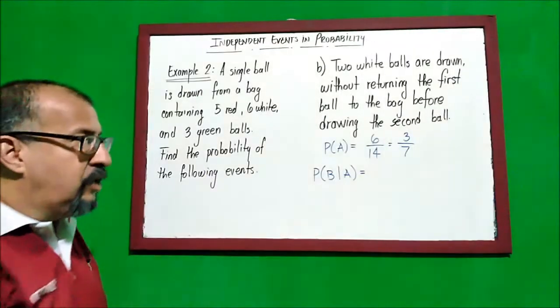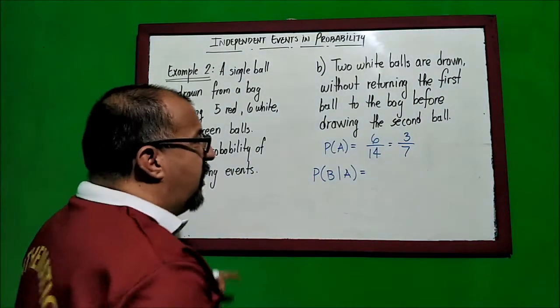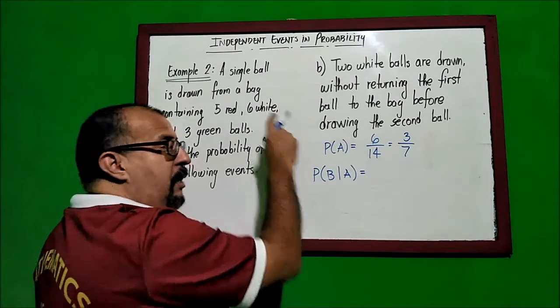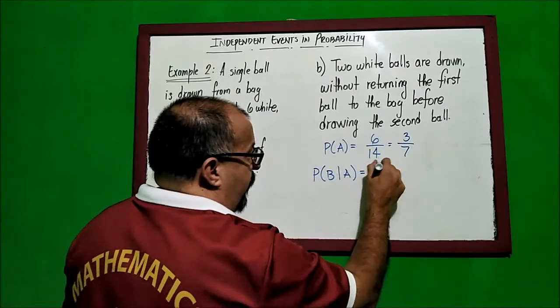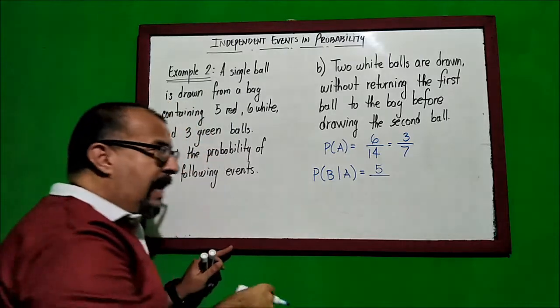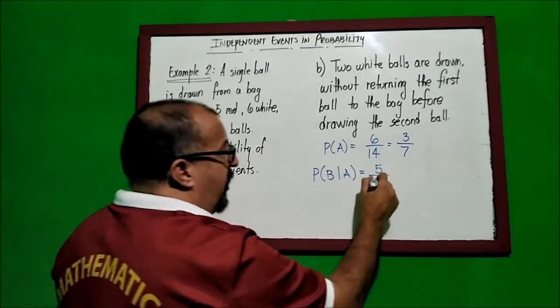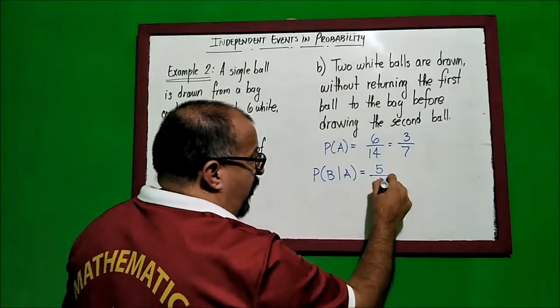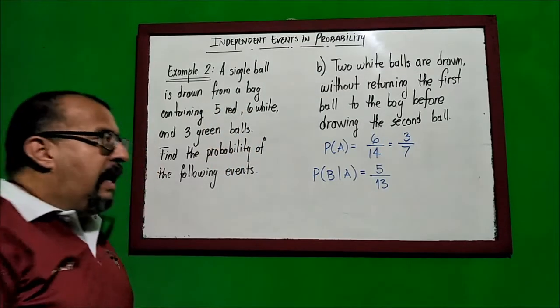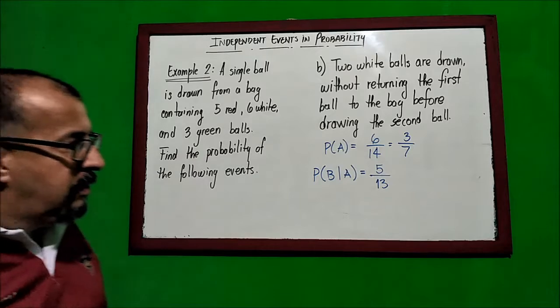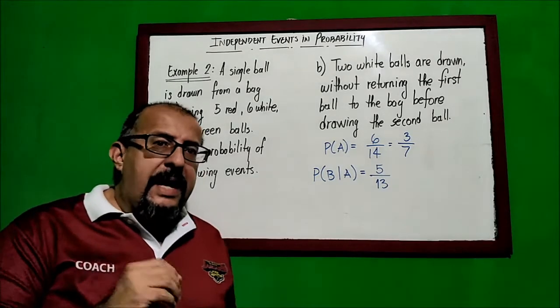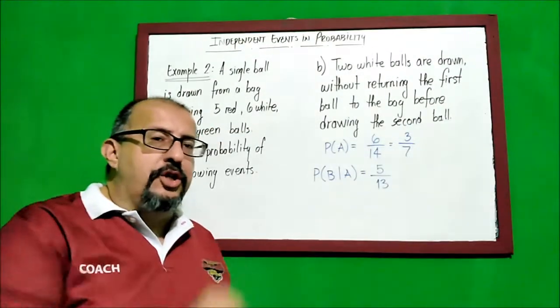So in this case, since we didn't return the ball, now I don't have 6 white balls, I only have 5 of them. And also, I don't have 14 balls in the bag, because since I didn't return the first one, I only have 13 of them. And there I have my second probability.